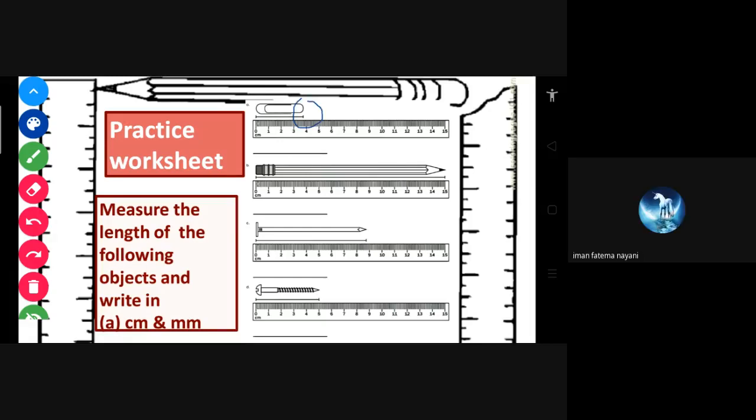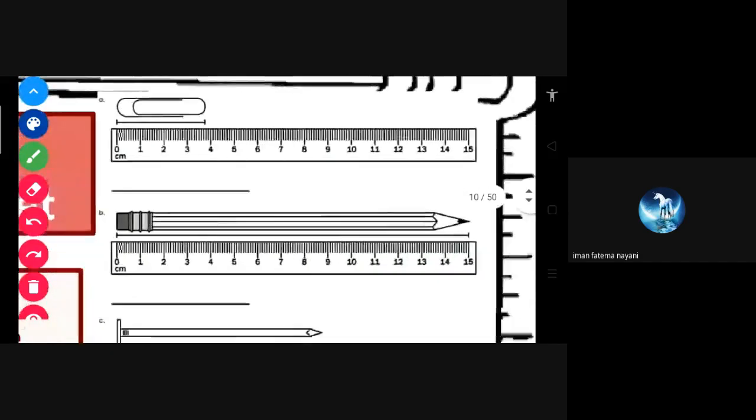So you have to see this end, where it ends. Okay, I will zoom in and then you have to tell me. And here it is written that you have to say centimeter and millimeter both. Can you see the heading? Measure the length of the following objects and write in centimeter and in millimeter. So centimeter means the big arrow and millimeter means the small one.